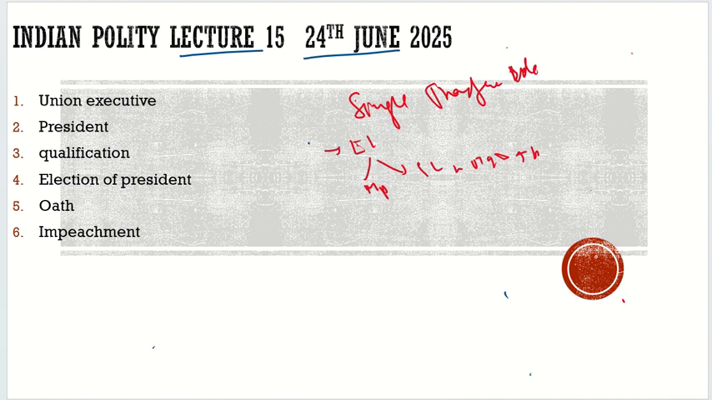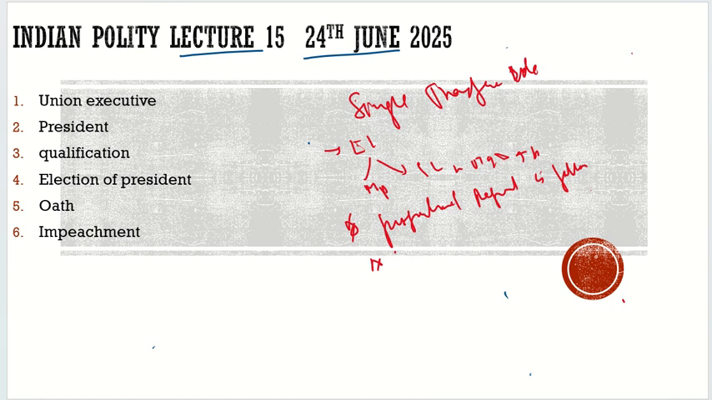After that, we understood the value of the vote, how it is different for different state MLAs, but for the MPs of the Rajya Sabha and MPs of the Lok Sabha, it is very much equal. After that, we discussed the first-past-the-post system, and the proportional representation, which is followed in the presidential election. The proportional representation is followed by single transferable vote.